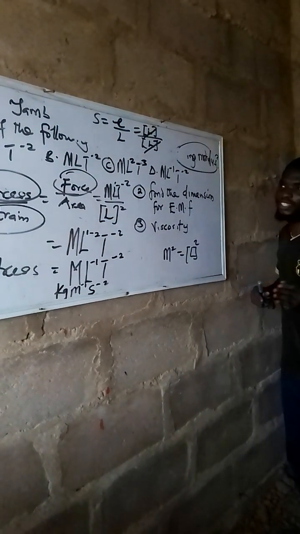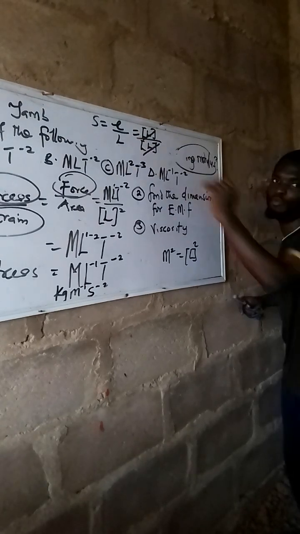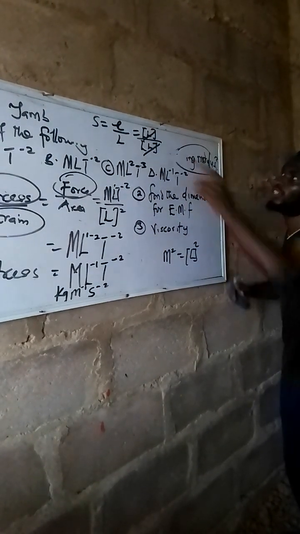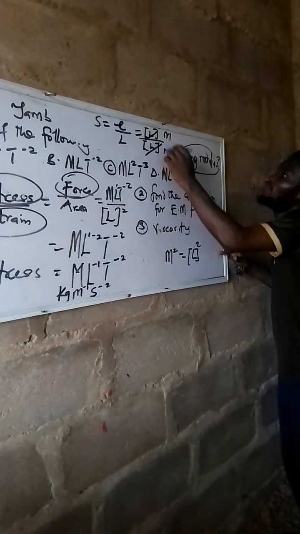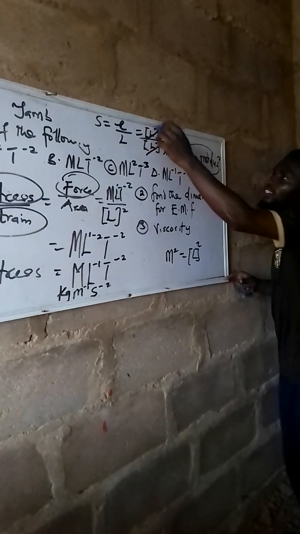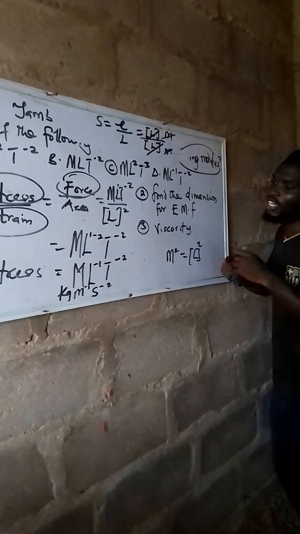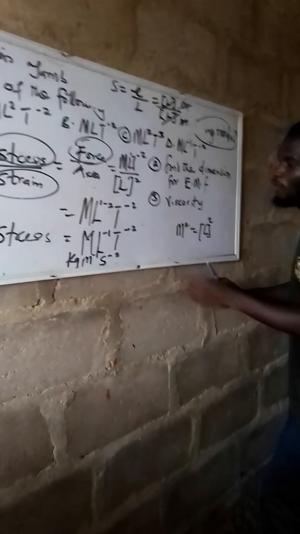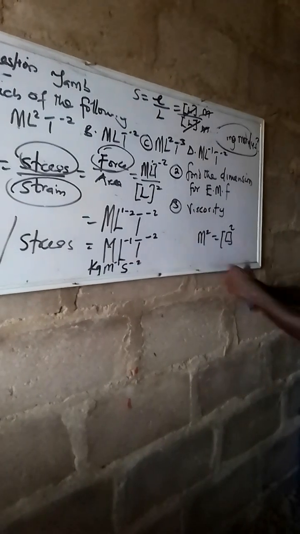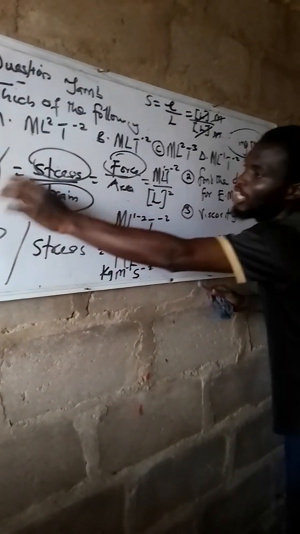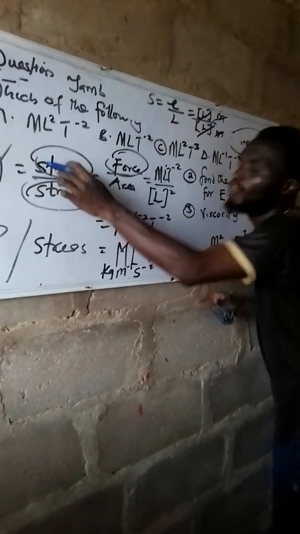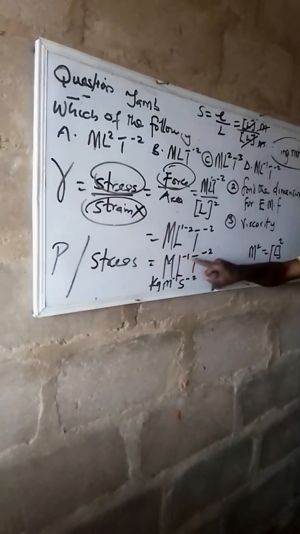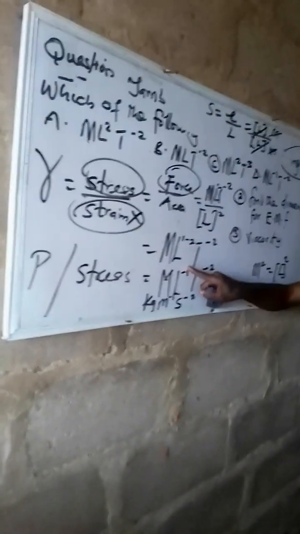They can ask you in JAMB, that is another question: strain happens to be dash. Is it dimension or dimensionless? It is dimensionless. That means it has no unit. Meter, meter, they cancel one another, and they also have no dimension. That means it's only stress that we are left with here. Are we together? So therefore, Young modulus automatically has no strain, only stress, according to what I explained just now, which is ML per T square.